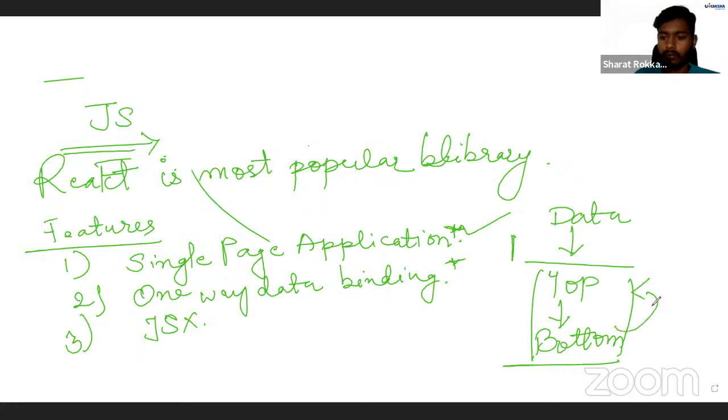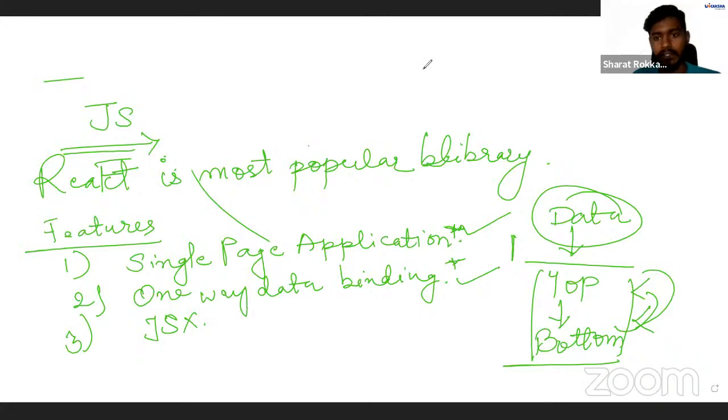It cannot move from bottom to top, but it can move from top to bottom only. So that is what one-way data binding means. Simply, whatever data you are working on can flow from top to bottom, not from bottom to up.